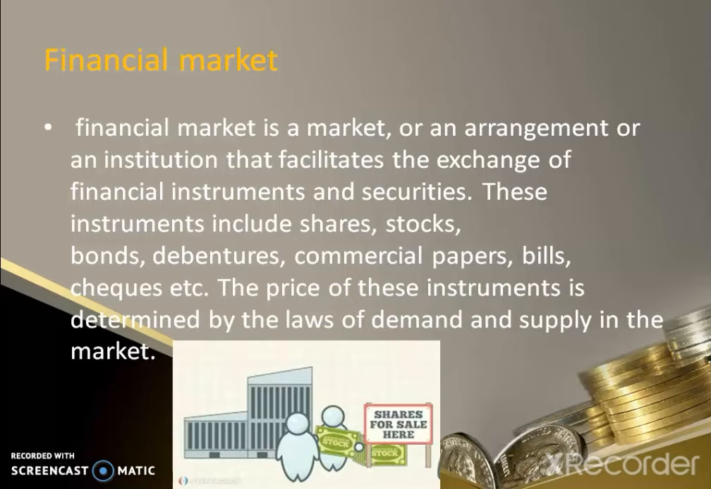So, the financial market acts as a middleman between the buyers and sellers to exchange these financial instruments, which can be long term as well as short term. Long-term instruments include equity shares, preference shares, debentures, etc. And short-term instruments include commercial paper, certificate of deposit, bills, checks, etc. And the price of these instruments is determined by the law of demand and supply in the market and other market forces which affect the price mechanism in these instruments.